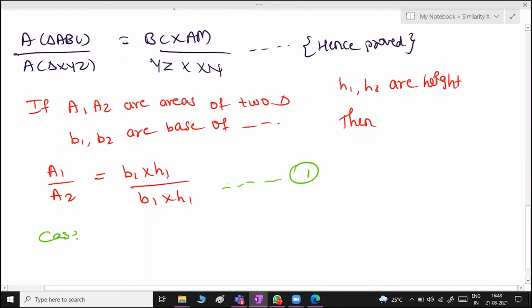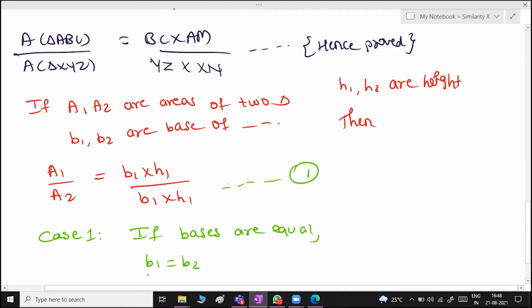Now consider case one. In case one, what if the bases are equal? So if bases are equal, it means B1 will be equal to B2, isn't it?